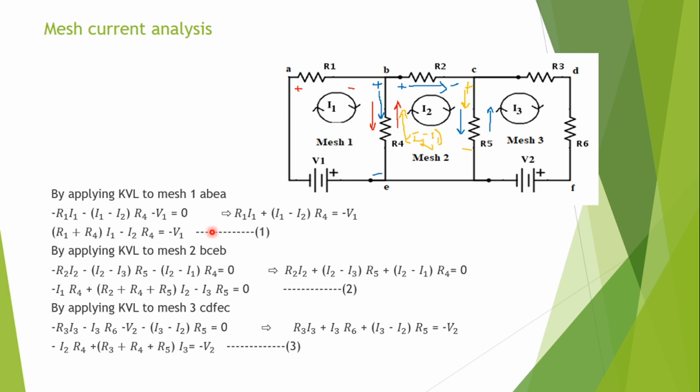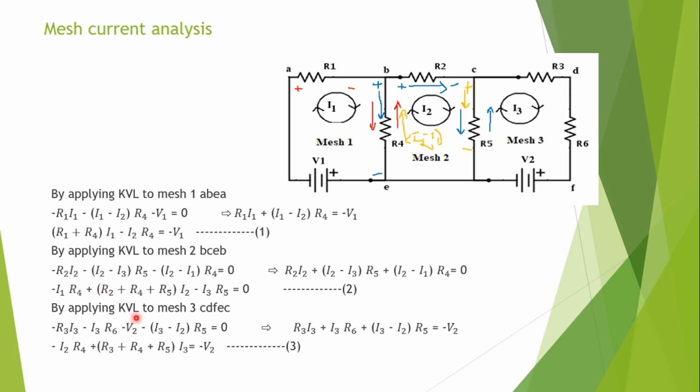Now see, this is the mesh 1 equation. In the mesh 1 equation, the I1 coefficient is positive. Other current coefficients are negative. This is the mesh 2 equation. In this mesh 2 equation, the mesh 2 current I2 coefficient is positive, whereas the I1 and I3 other mesh current coefficients are negative.